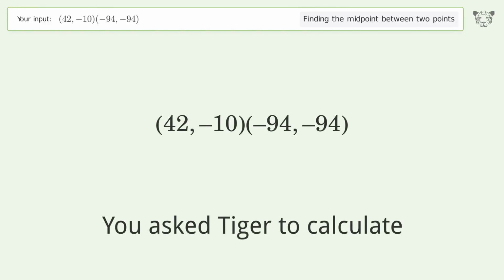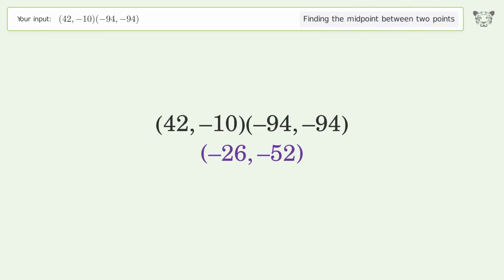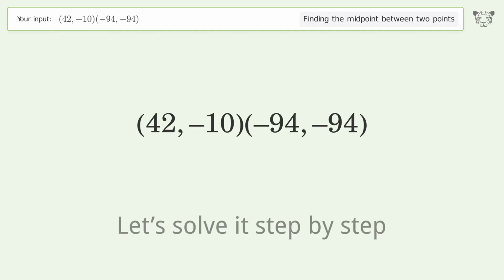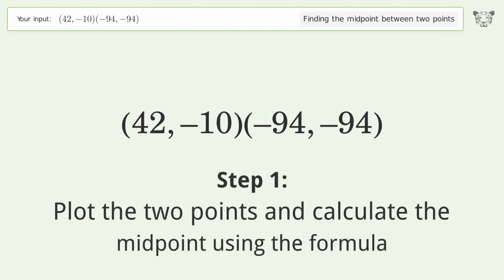You ask Tiger to calculate. This deals with finding the midpoint between 2 points. The midpoint between the 2 points is -26, -52. Let's solve it step by step. Plot the 2 points and calculate the midpoint using the formula.